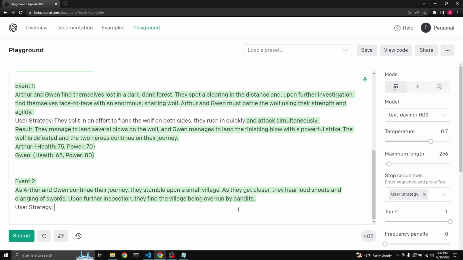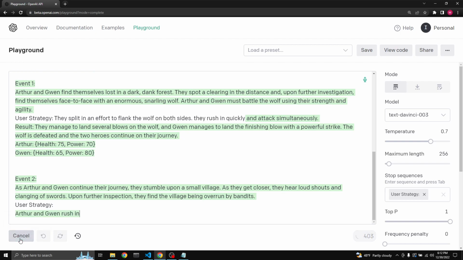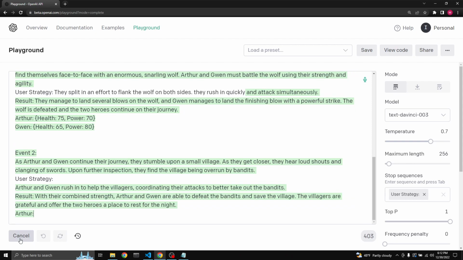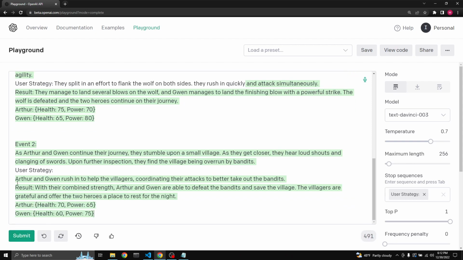So when we're turning this into a game, we'll give the user an option to type in what they want to do in this particular situation, or we can give them an option so that GPT will take care of the strategy. So in this case, I'm not typing it. So this is GPT generated strategy. Arthur and Gwen rush in to help the villagers coordinate their attacks to better take out the bandits. Result: with their combined strength, Arthur and Gwen are able to defeat the bandits and save the village. The villagers are grateful and offer the two heroes a place to rest for the night.